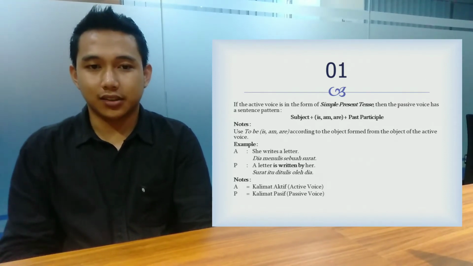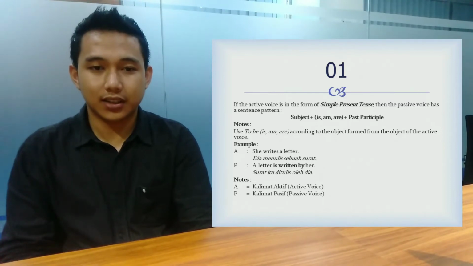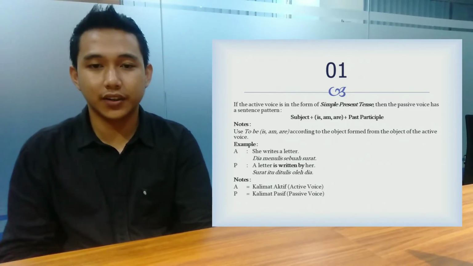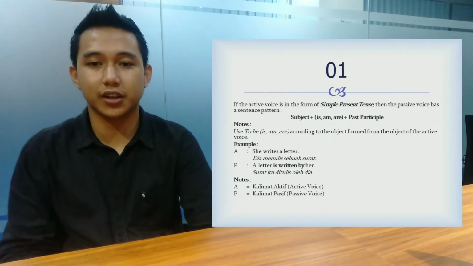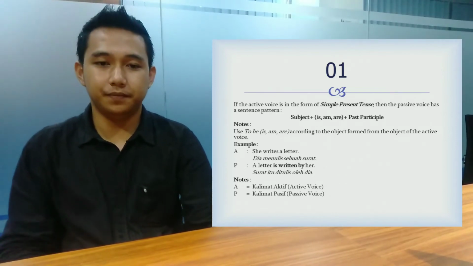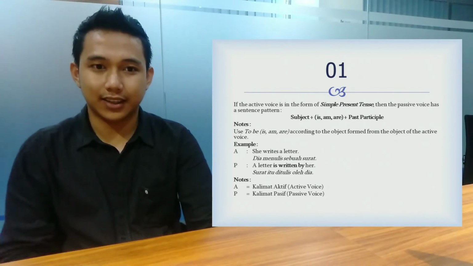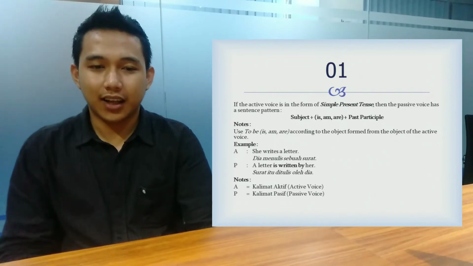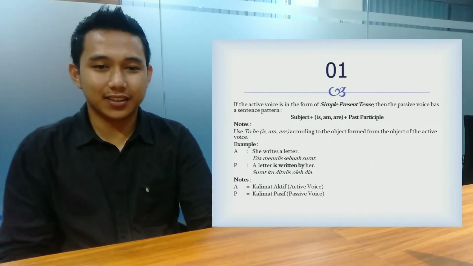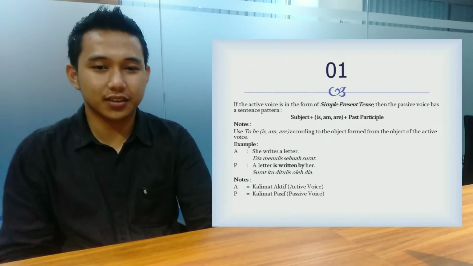The to be is, am, or are is adjusted to the subject, which comes from the object of the active voice. For example, she writes a letter. A letter is written by her.